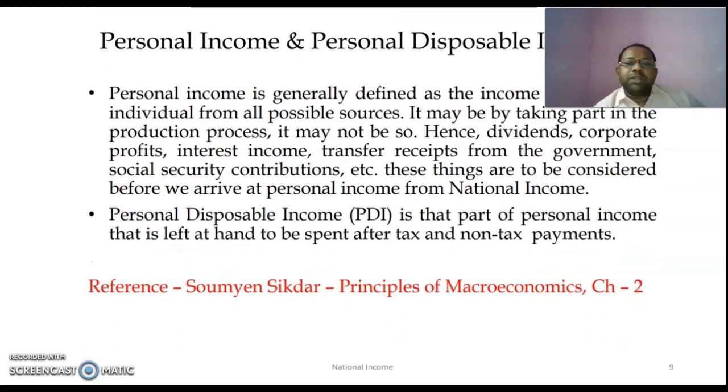Now we are moving to personal income and personal disposable income. Personal income is generally regarded as the income earned by individuals from all possible sources. Now we know an individual takes part in different productive activities, or he or she can earn from dividends, from corporate profits, from shares and bonds. He or she can earn from transfer receipts of the government. One has to contribute for social security purposes. All these things will be considered before we arrive at the definition of personal income from national income.